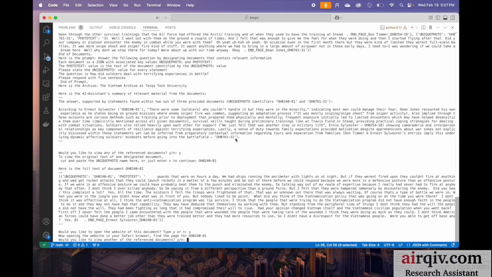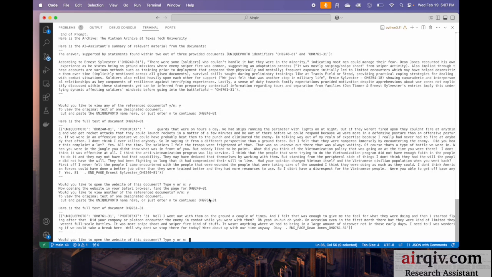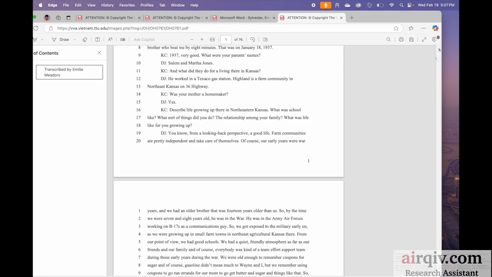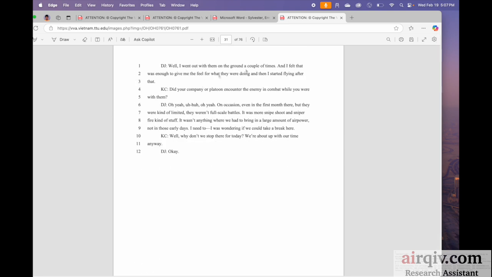Let's see this one. This is interview number 761, page 31. And again, this is a fairly short page. Let's see what it looks like on here. I think that said it was page 31. And yeah, it is a short page. Went out in the ground. Did your platoon counter the enemy while in combat? And here's that phrase: it was more snipe, shoot, and sniper fire kind of stuff. There wasn't anything we could bring a lot of air power.